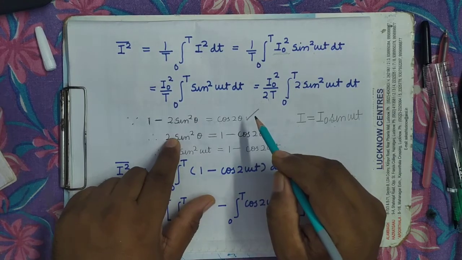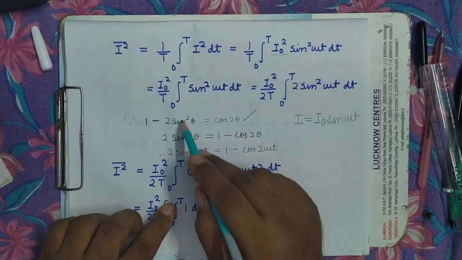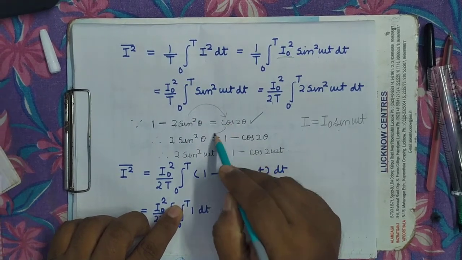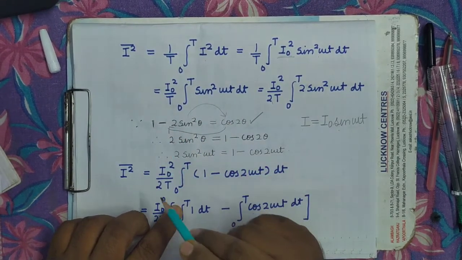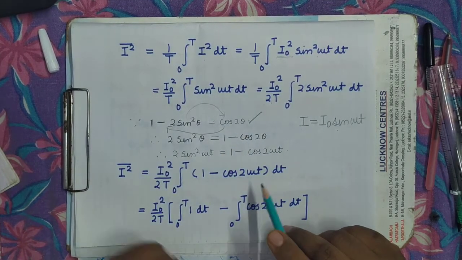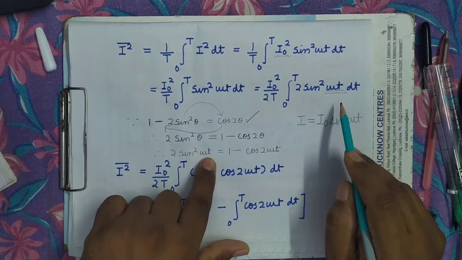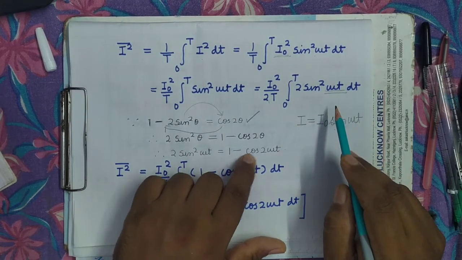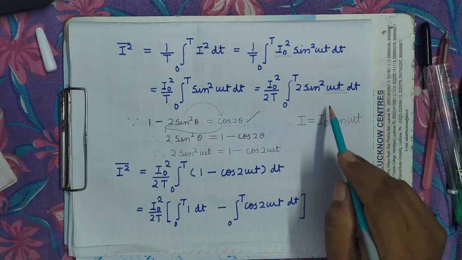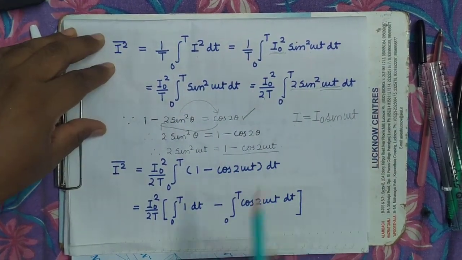So 2 sin square theta will be 1 minus cos 2 theta. In place of theta you write omega t. So 2 sin square omega t equals 1 minus cos 2 omega t.